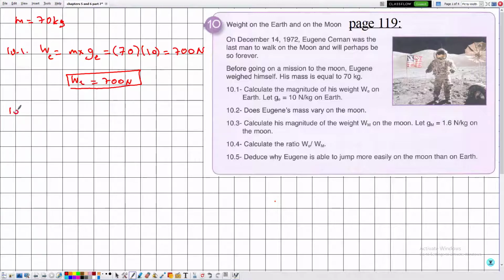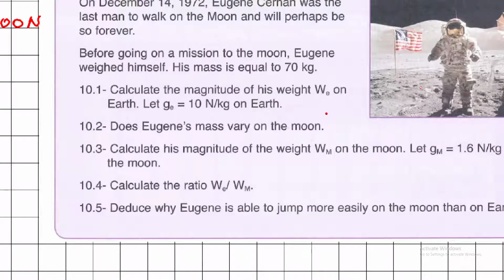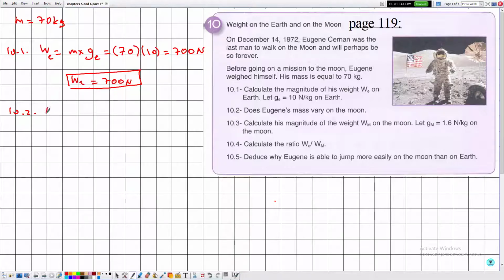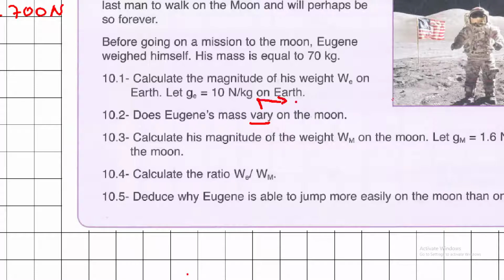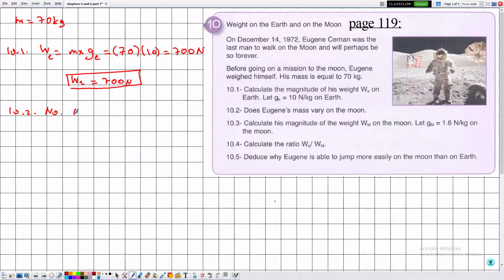Now as for 10.2, they are telling us, does Cernan's mass vary on the moon? So here there is a question mark. And the answer is no. By vary, it means does it change? So the answer is no. Vary means it changes, because mass remains constant.